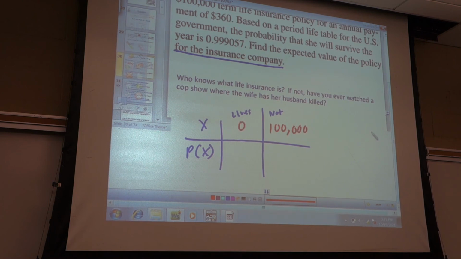If she lives, they pay out 0. If she does not live, they pay out 100,000. Oh, do they get it or do they pay it? If you're the insurance company, do you get it or do you pay it? Pay it. So is it positive or negative? Negative. Okay, what's probability? Do I know either of these probabilities? Yes. Which one do I know? Lives. What's that? 0.999057? Can I find the other one? Yes, find the other one, and then find the expected value. 2 minutes, and then we'll go over it.